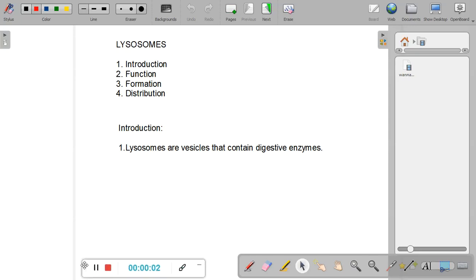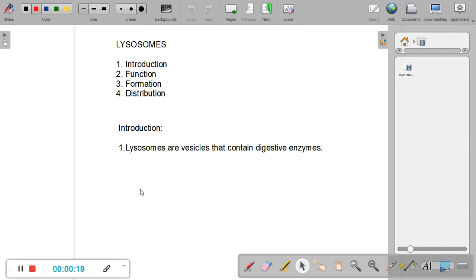Let us study about another organelle now, which is known as the lysosome. And again, there are these four subtopics that we will study under lysosomes: the introduction of lysosome, the function of lysosome, the formation of lysosome, and the distribution of lysosome.